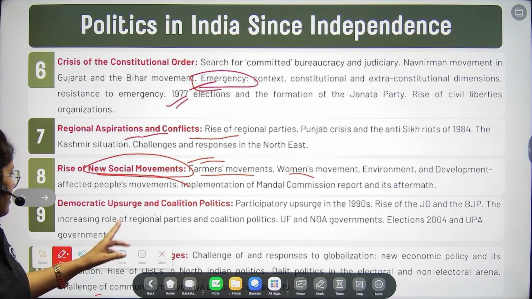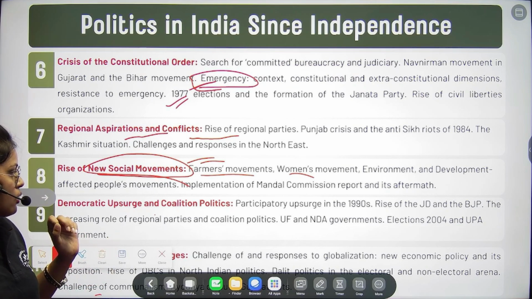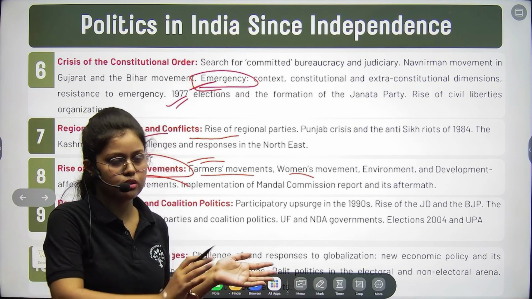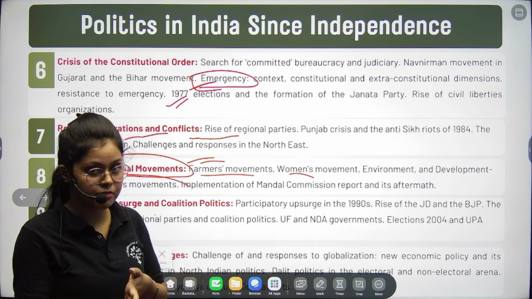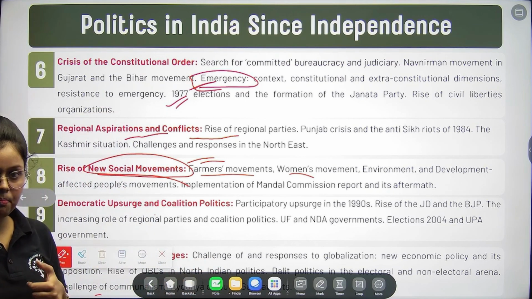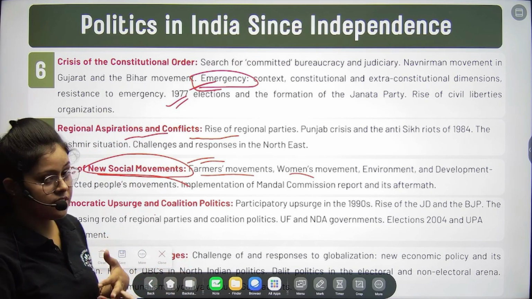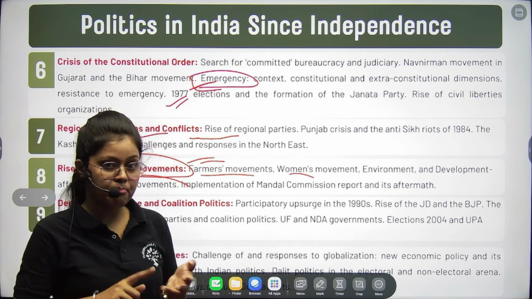And then we have democratic upsurge and coalition politics. Coalition politics is also one part of the first chapter, where we discussed party politics, and then in the fifth chapter we discussed what happened after Nehru.